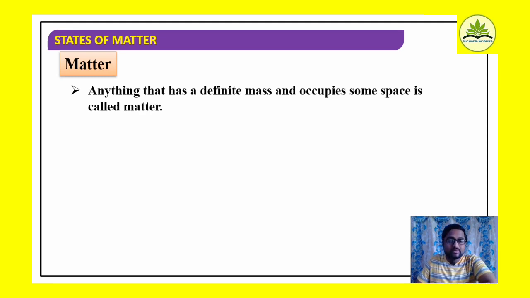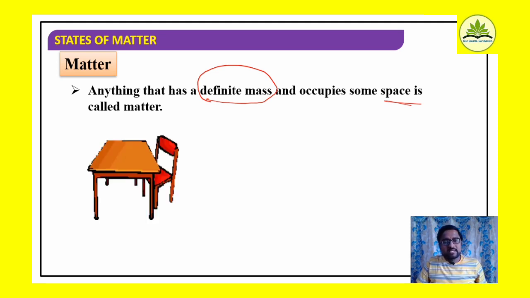some space. Anything that has a definite mass, it should bear a definite mass and it should occupy some space, is referred to as matter. Here, when you look around, consider the table and chair. Is it not matter? Yes, they are matter itself because they have a definite mass. Table as well as chair both have definite mass and they occupy certain space in this universe. Therefore, table and chair can be treated as matter.